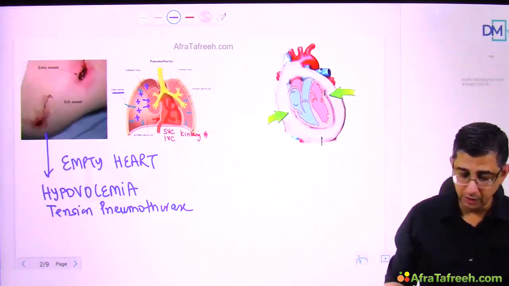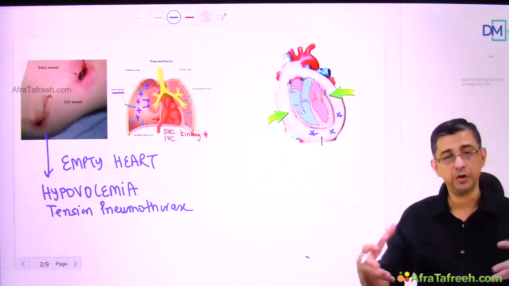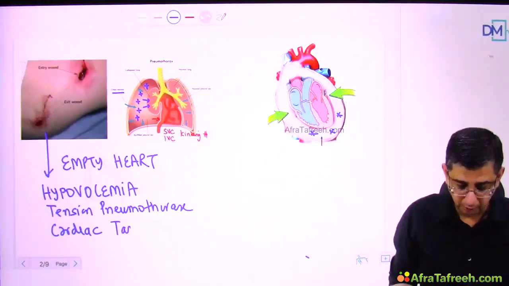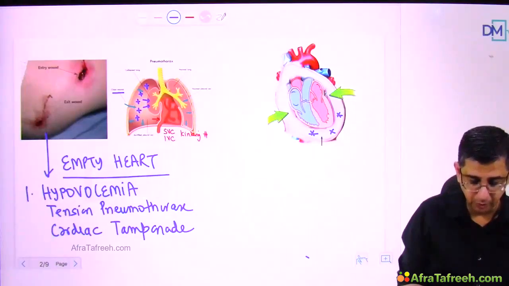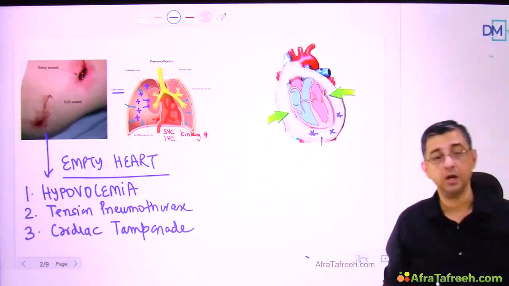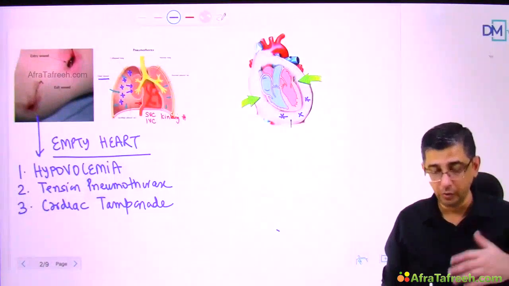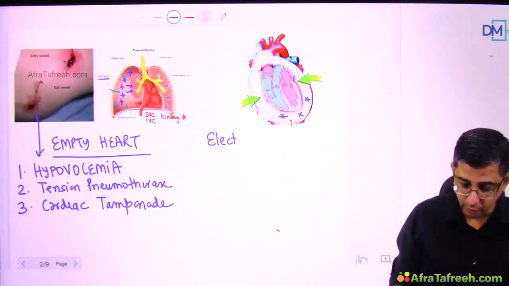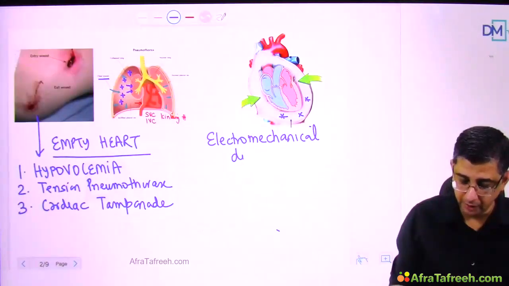In the next condition, you can see that the person is having a lot of fluid in the pericardial space, and this fluid will be exerting pressure on the heart from outside. The condition that is shown here is by the name of cardiac tamponade. It will crush the heart so badly that the venous return to the heart is compromised, and again the output would be reduced. So you can remember the word empty heart, which could be hypovolemia, tension pneumothorax, or cardiac tamponade. In all the three conditions, what is basically happening is that input in the heart is getting compromised. If input is less, output will also be less. However, another way to remember why you get a pulseless electrical activity could be the presence of EMD in a patient, which is called electromechanical dissociation.